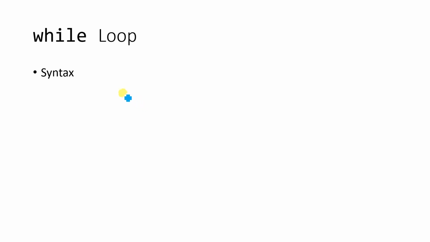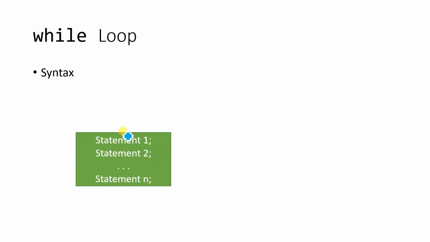First thing first, let us understand the syntax of a while loop. I will write the syntax in a different way so that you can easily understand the concept as well as the syntax. Assume that these are the statements number 1 through n you want to execute multiple times. As I have already told you, these statements need to be included inside the body of the while loop. Generally the body is represented with an opening curly brace and a closing curly brace.